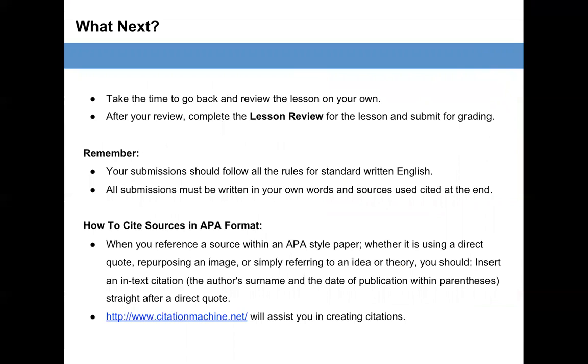How to cite sources in APA format. When you reference a source within an APA-style paper, whether it is using a direct quote, repurposing an image, or simply referring to an idea or theory, you should insert an in-text citation, the author's surname and the date of publication within parentheses, straight after a direct quote. The URL citationmachine.net will assist you in creating citations.